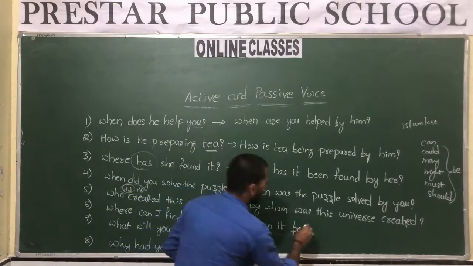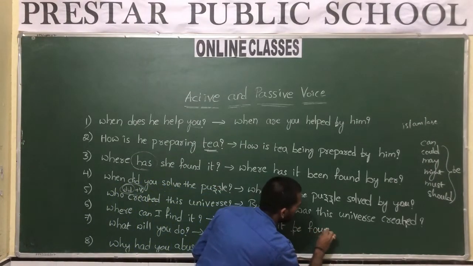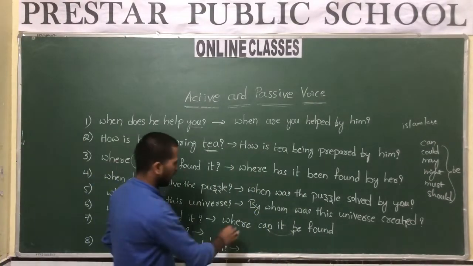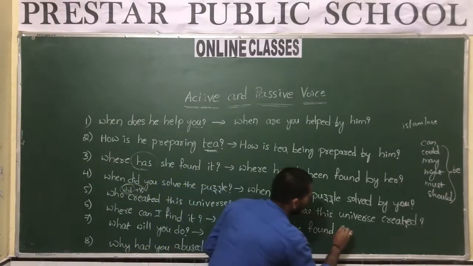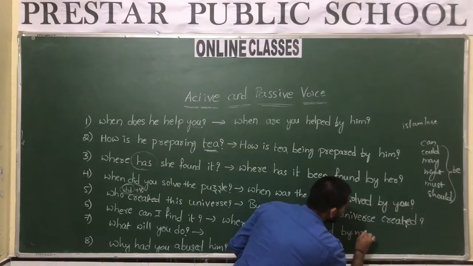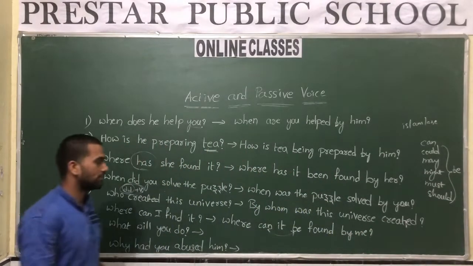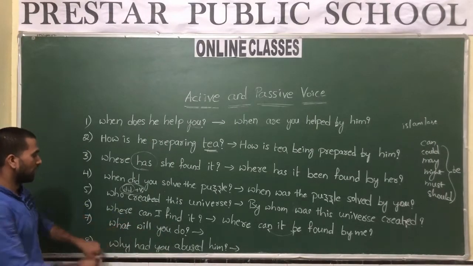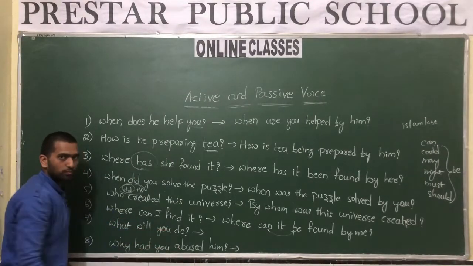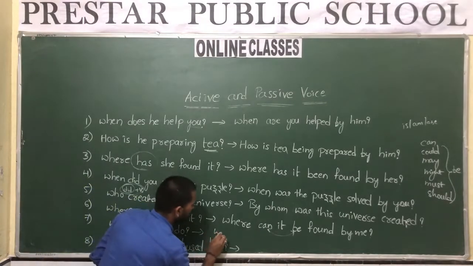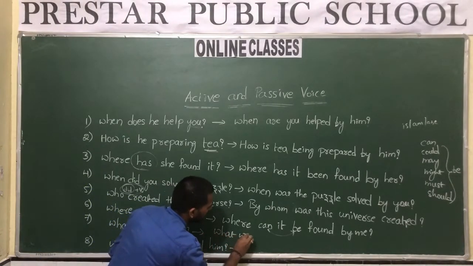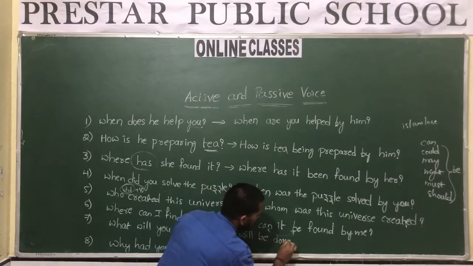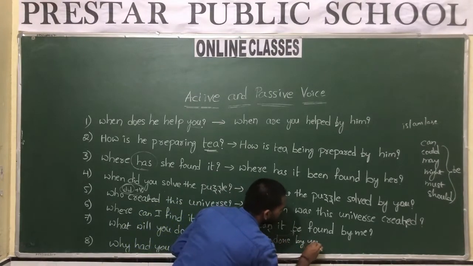Okay, where can it be? What is that? Find. So the third form of "find" is "found." And what is the subject here? I. So it converts to "me." Where can it be found by me? Okay, as simple as that. Next, what will you do? This is simple future. What will you do? So, what will be done by you? What will be done by you?